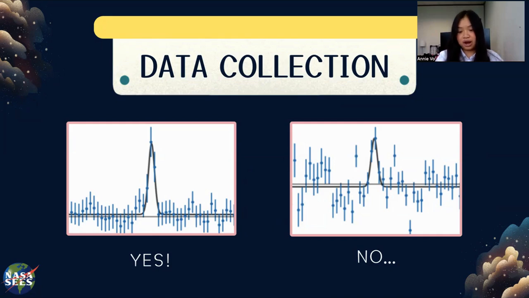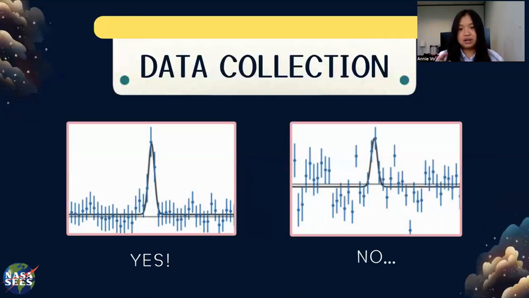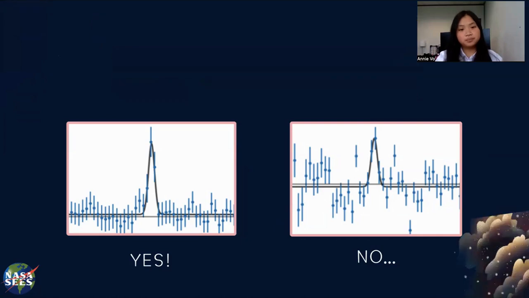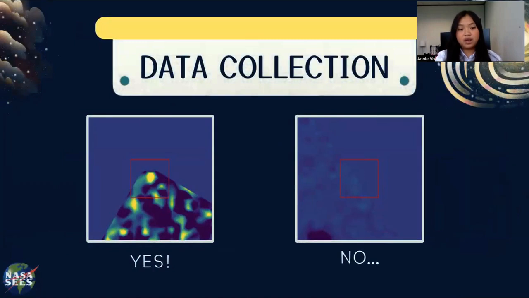Another thing about these spectrographs is that black holes can be identified easily as they have a longer wavelength and they're easier to distinguish. But moving on, if the plots and the dots fit, then we will analyze the line flux map. So on the left, we have a bright yellow dot in that red square, which is a good indication that that's a good signal. And on the right, we have no distinction between anything, which means that is just a sea of noise and it can just be classified that way and thrown out.